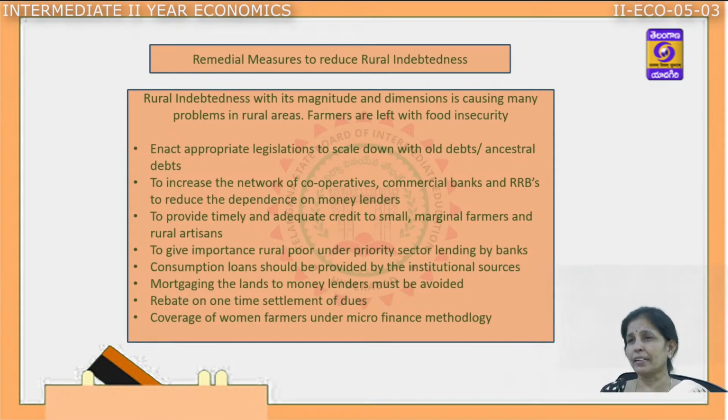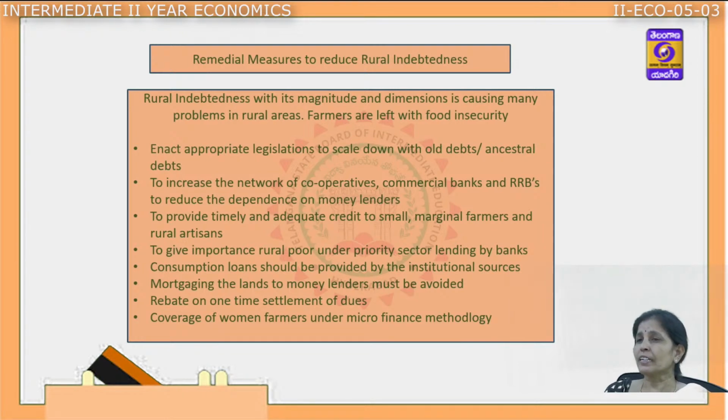What are the various measures suggested by the government to reduce rural indebtedness? The first and foremost one is to enact appropriate legislation to scale down old debts and ancestral debts. Unless some legal intervention is implemented to reduce the debts of the farmers or their ancestral debts, the problem cannot be solved.